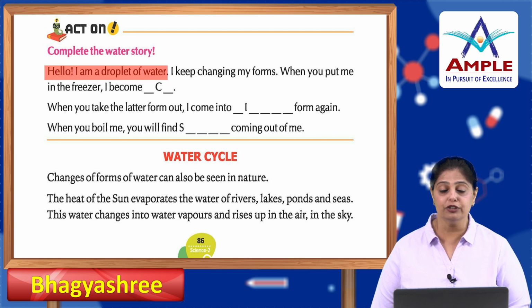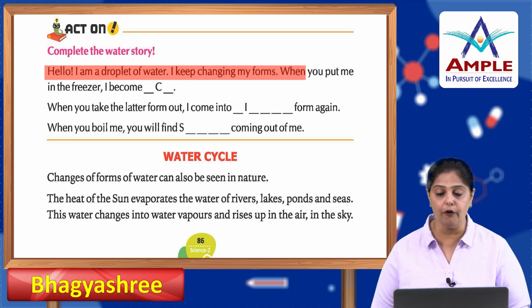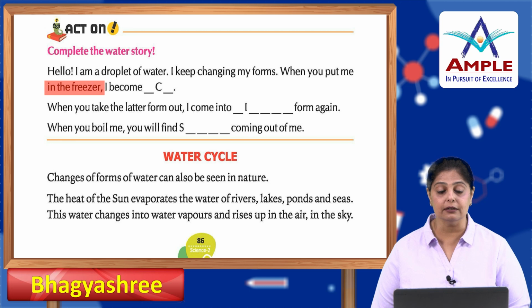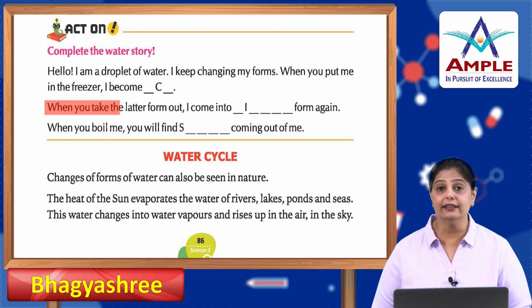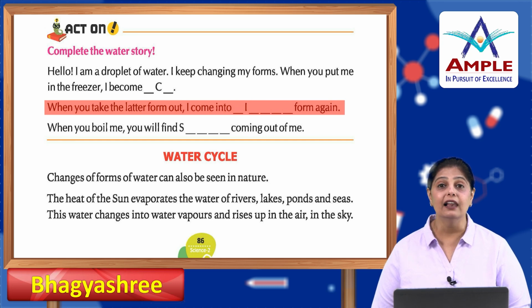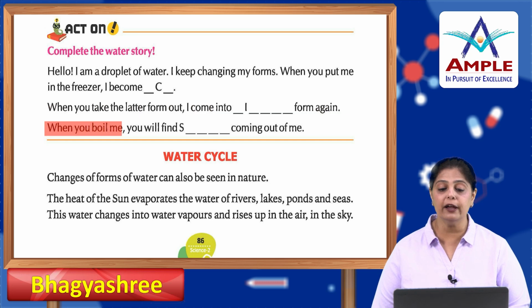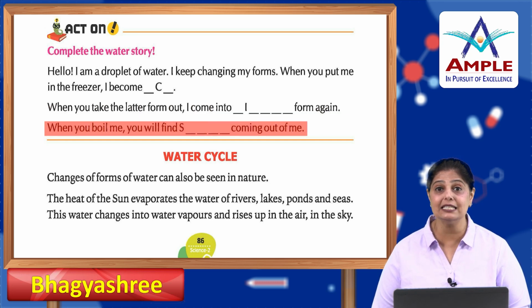Hello, I am a droplet of water. I keep changing my forms. When you put me in the freezer, I become ice, I-C-E. When you take the latter form out, I come into dash form again, liquid, L-I-Q-U-I-D. When you boil me, you will find dash coming out of me. It's the steam, S-T-E-A-M.